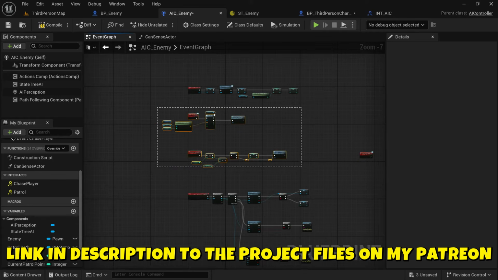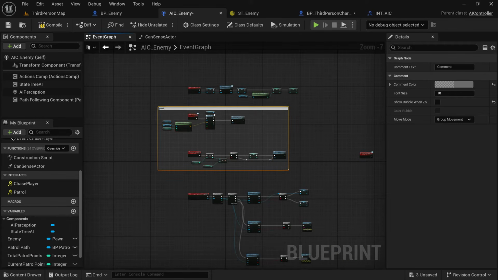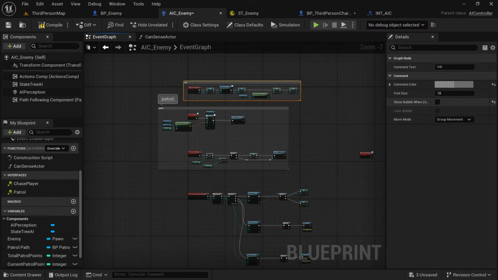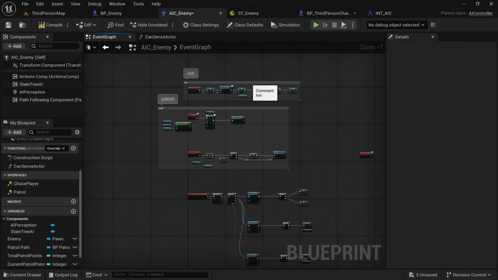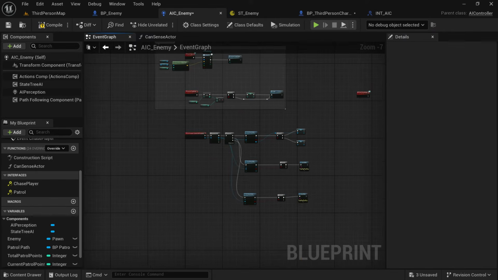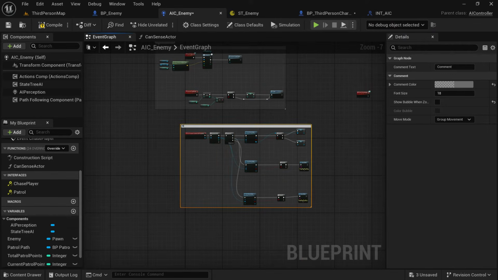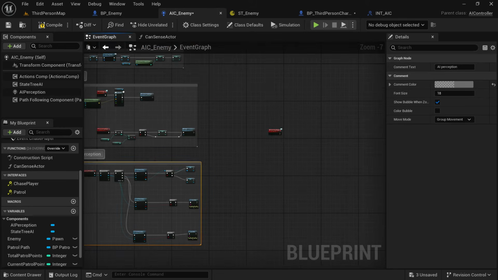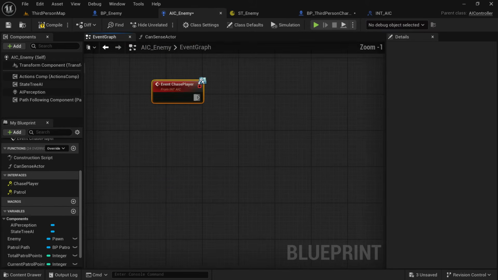Here I'm just organizing a little bit more, adding some comments. You don't have to do this, but it makes it look a bit neater and you can better understand the code. So just drag over all, do a box drag, press C, and it will come up with the comment. Make sure you double click on the chase function on the side under interfaces to make this function pop up.